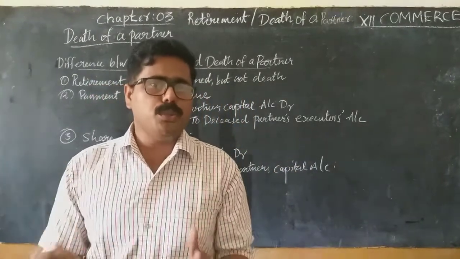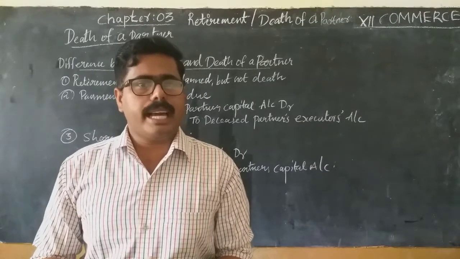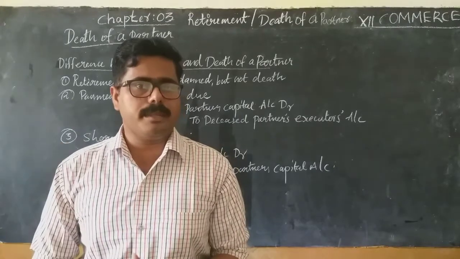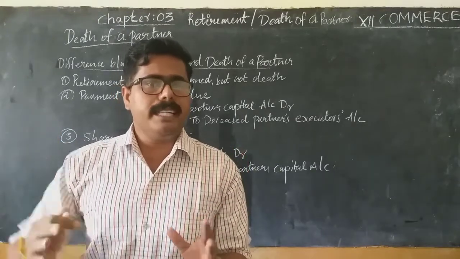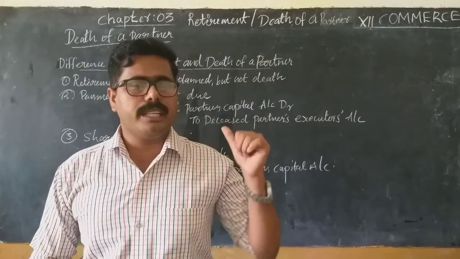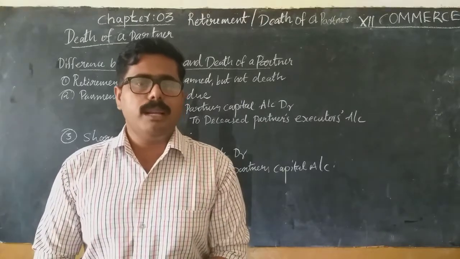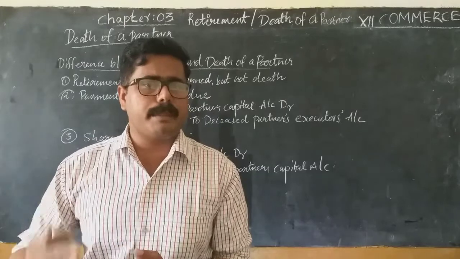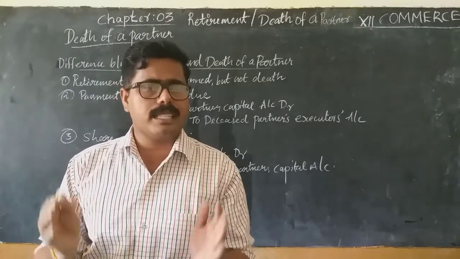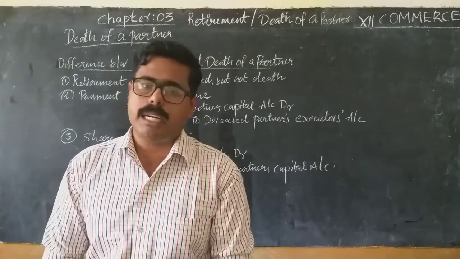The amount due to the retiring partner is paid to him. If the continuing partners agree to pay in installments, the amount due will be transferred to the retiring partner's loan account. Yes or no? But in case of death of a partner, the amount due to the deceased partner will be paid to the legal representatives of the deceased partner. Understand? Accounting treatment of the deceased partner's executor's account is the same as the accounting treatment of the retiring partner's loan.